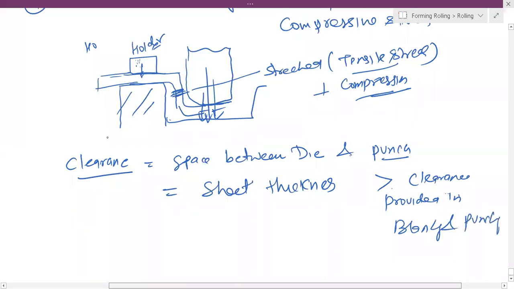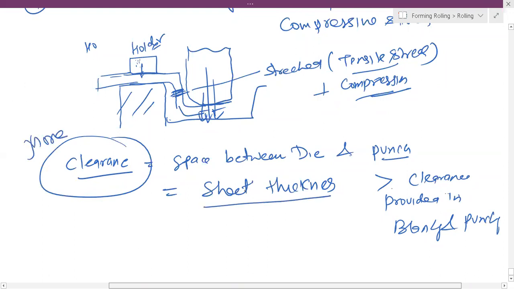So there is more clearance in deep drawing, equal to sheet thickness, and there will be some lubrication also for smooth flow. We know that C is equal to 0.0032 T root under tau UTS millimeter.